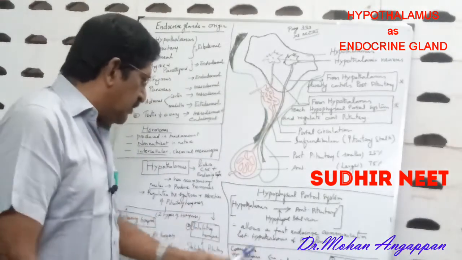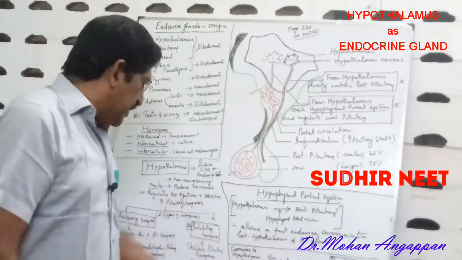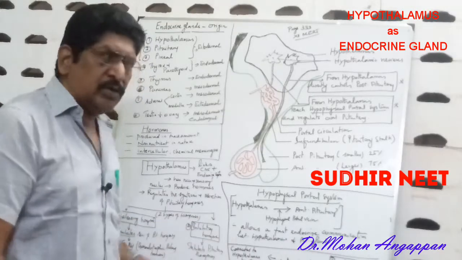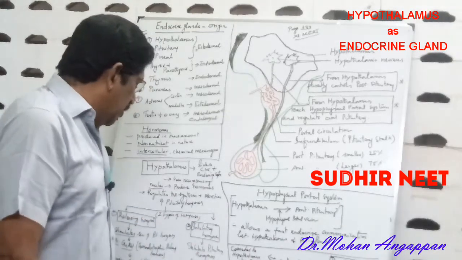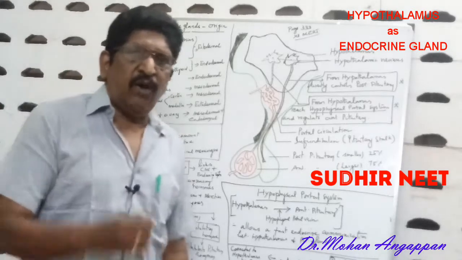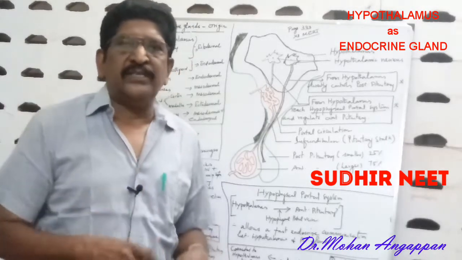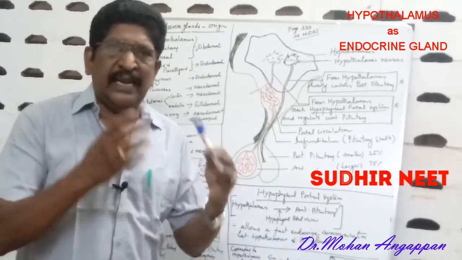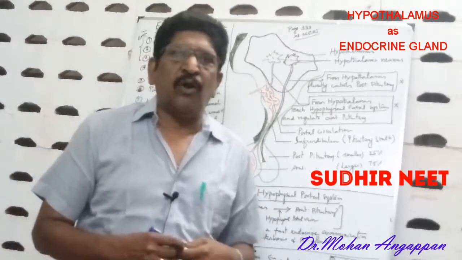The anterior pituitary secretes 6 hormones, out of which 3 are gonadotropins: FSH, follicle stimulating hormone, LH, luteinizing hormone, and LTH, luteotrophic hormone.